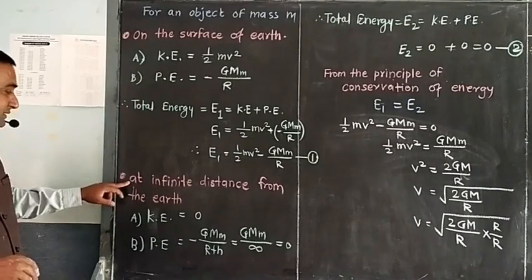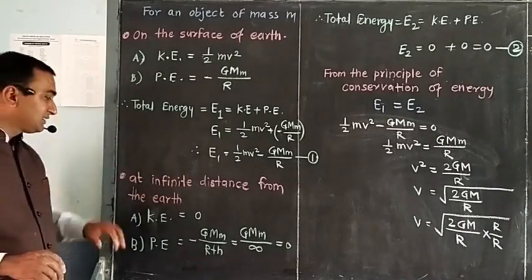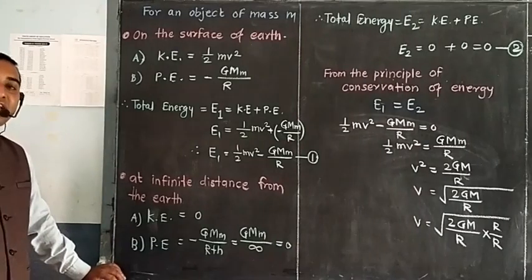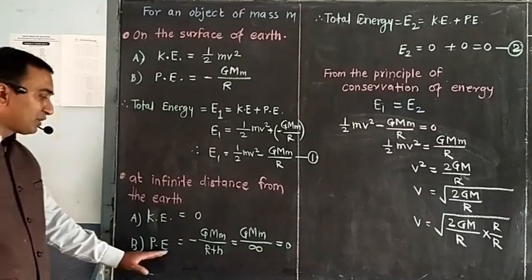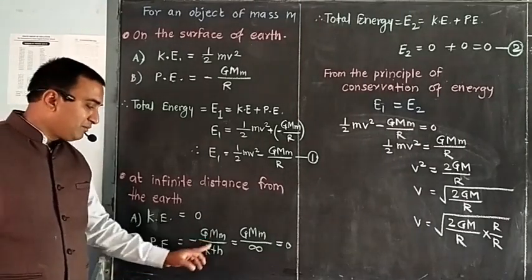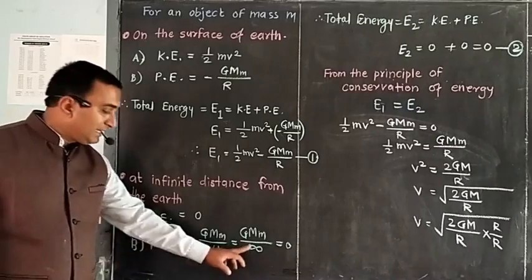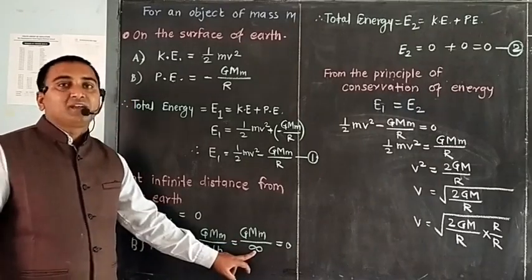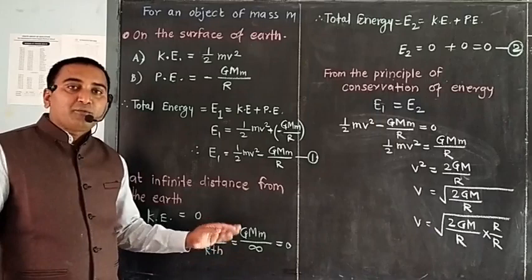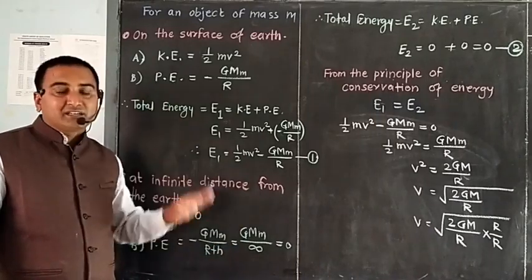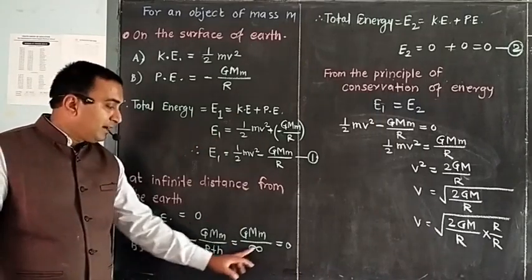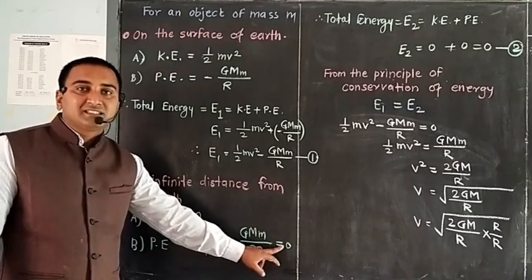When the object is at infinite distance from the earth, the potential energy is negative GMm by r plus h, where r plus h is infinity. As we have discussed, when the object is at infinite distance, it crosses the gravitational pull and its potential energy is 0.